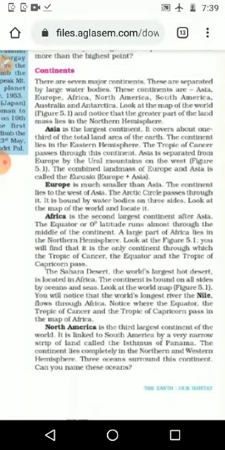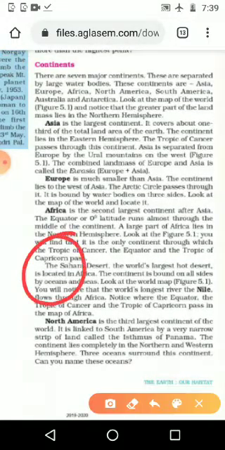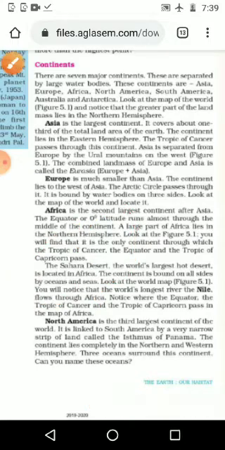The combined land masses of Europe and Asia is called Eurasia. Where they touch, between Europe and Asia, that area we call Eurasia. And how we divide Asia and Europe is with the help of the Ural Mountains. Please underline that one, the Ural Mountains.